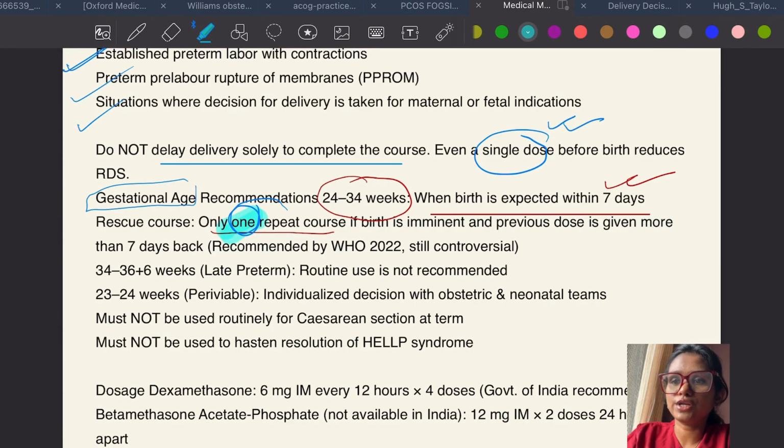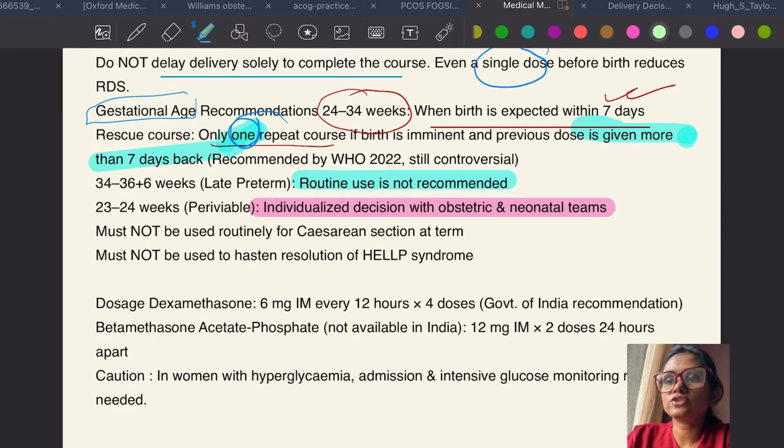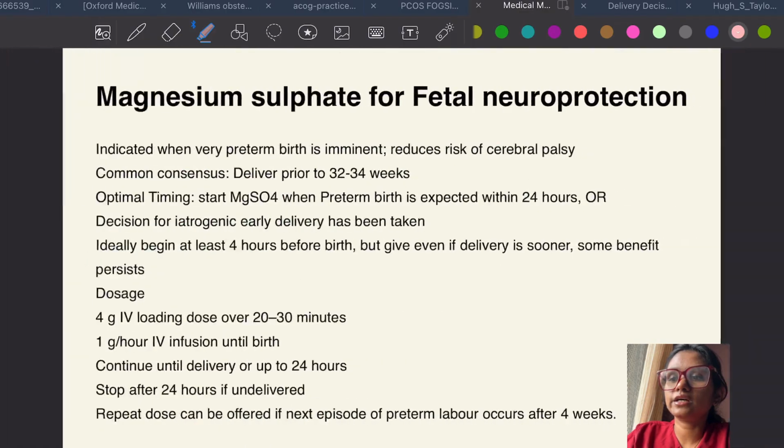Remember, it is important to know, only one repeat course if birth is imminent and previous dose is more than 7 days back. Okay, now 34 to 37 weeks, which you call late preterm, routine use is not recommended, and 23 to 34 weeks also individualized decision should be taken. And of course at term you don't have to use to hasten resolution of HELLP syndrome. So in India, Government of India has recommended dexamethasone 6 mg IM every 12 hours for 4 doses. Okay, caution, you have to maintain caution in hyperglycemia, admission and intensive glucose monitoring may be needed, right?